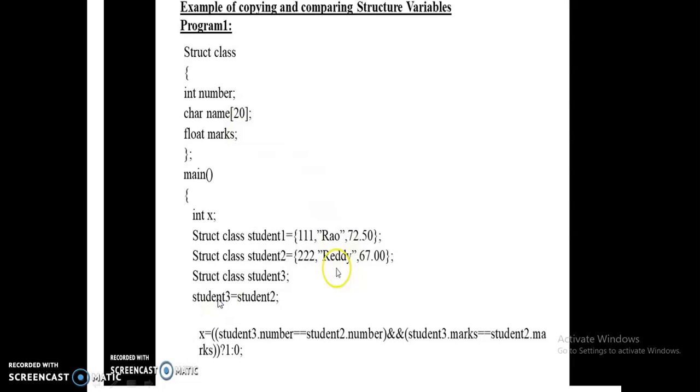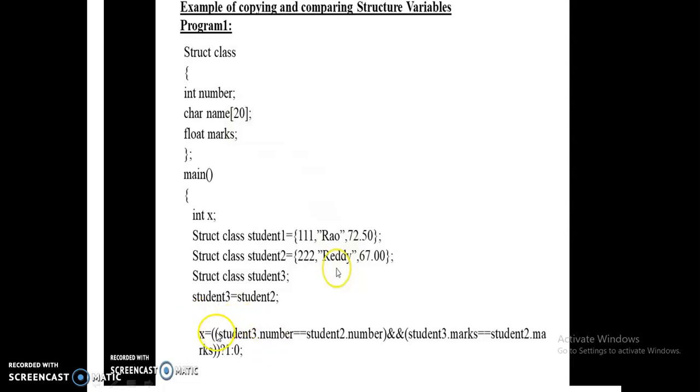Because these three variables belong to the same structure, it is possible in C to copy one structure variable to another.